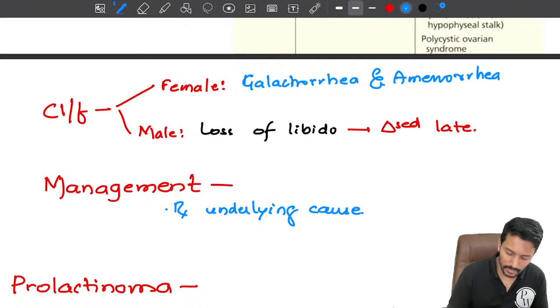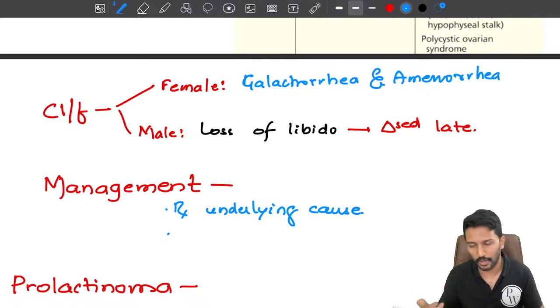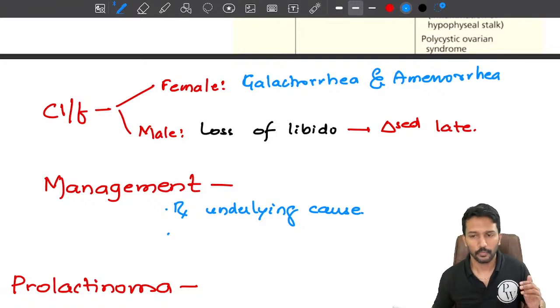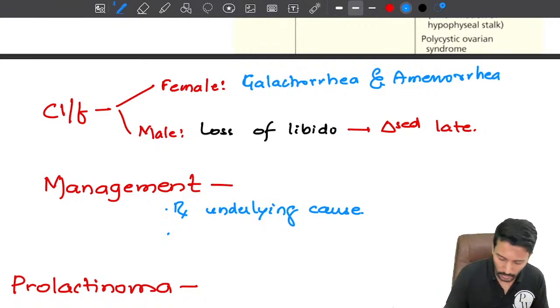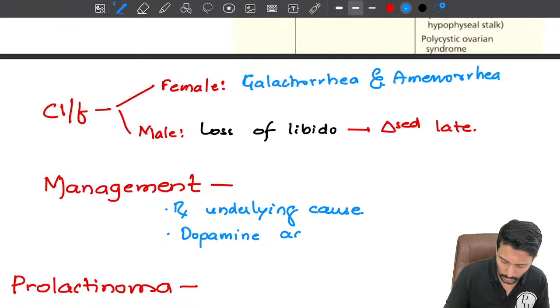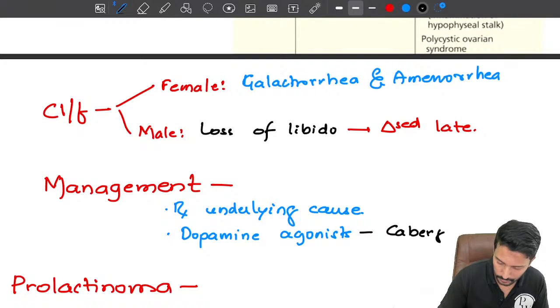Apart from that, how can I suppress the prolactin production? Simple. Prolactin is under the inhibitory control of dopamine. So if I enhance dopamine action, prolactin will come down. How can I enhance dopamine action? By giving dopamine agonists. What are the examples of dopamine agonists? I can think of using drugs like cabergoline and bromocriptine.